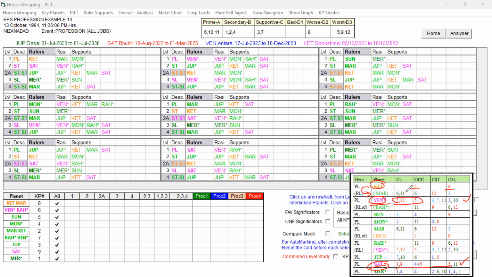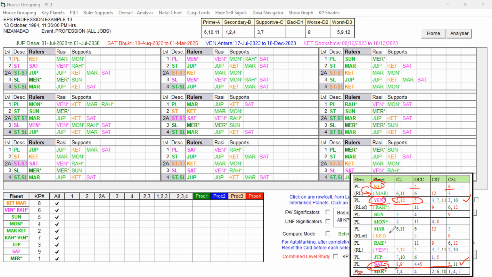And also Ketu, because of the second planet, is getting some strength. All other planets, Sun, Moon, Mars, Rahu, Jupiter, and Mercury. Mercury is the strongest one, dark green with the favorable houses. The remaining planets are favorable only. So overall, this chart is favorable for professional prospects. Only Saturn, Venus, and Ketu are indicating some weakness. So now we have studied each planet's self-signification, and checked which are the unfavorable or change-causing key planets.